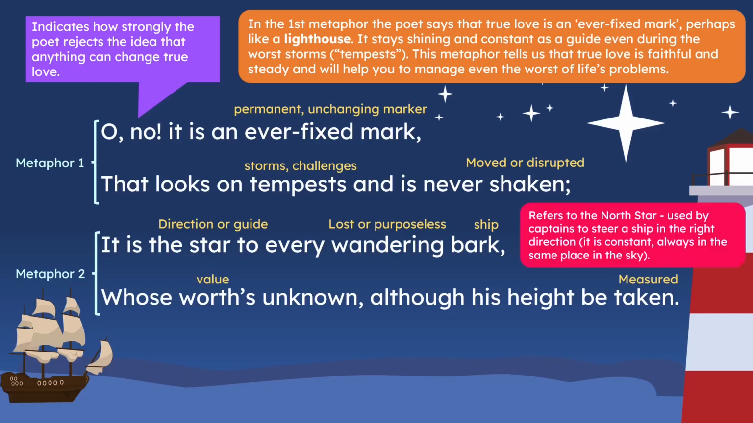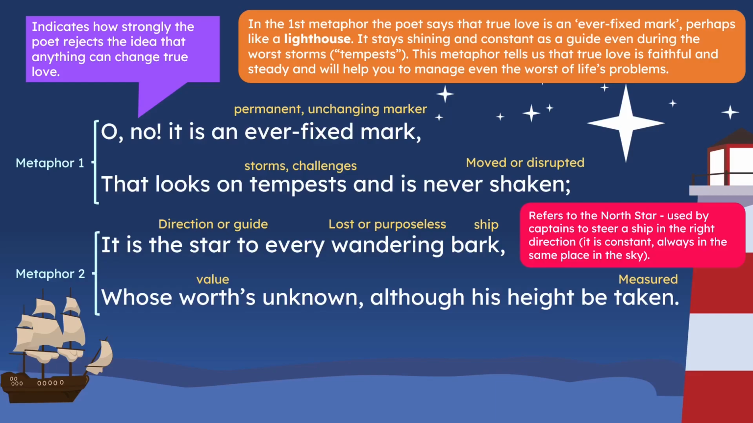In the second metaphor, the poet refers to the North Star. It is the star. So in the past, captains of ships would use the North Star to find direction or guidance. So we can safely say that the star refers to the North Star. It was used by captains to steer a ship in the right direction. It is constant, always in the same place in the sky. So you would always be able to know which star was the North Star because it stayed there. It never moved. It's always in the same place in the sky.